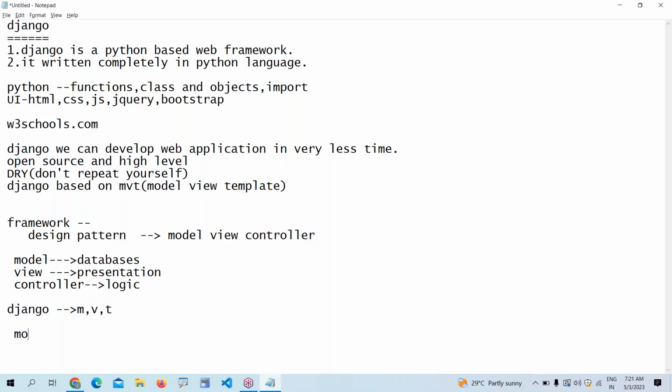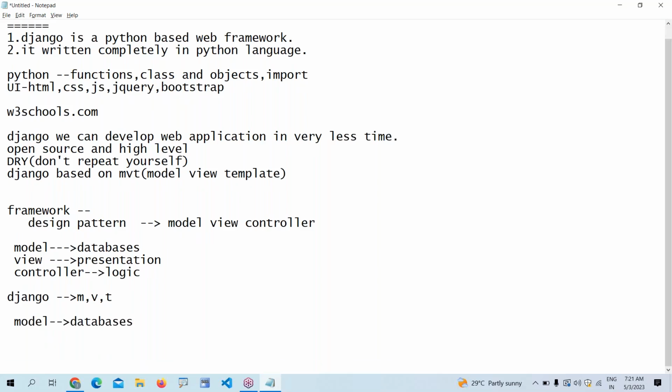Here model means the same as databases. In the database we can store the tables, and we use popular databases like MySQL, Oracle, SQL Server. Coming to the view part, in the views we write the logic. That is the difference between other frameworks and ours.